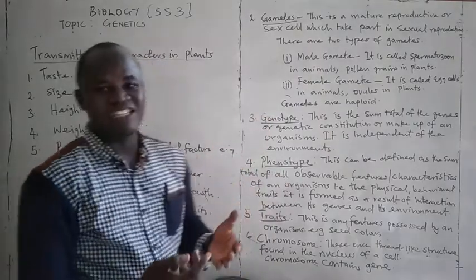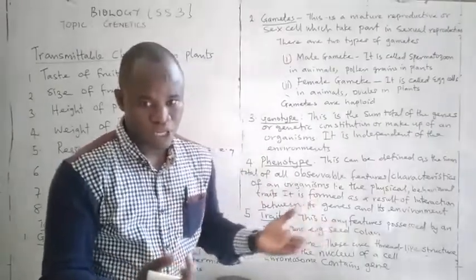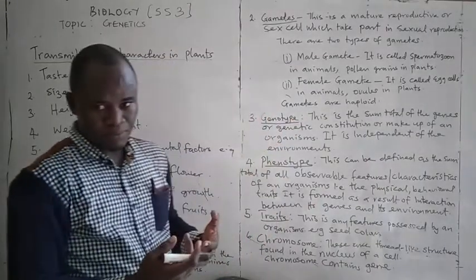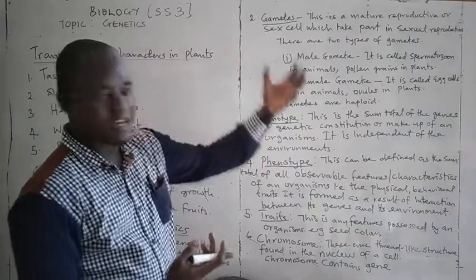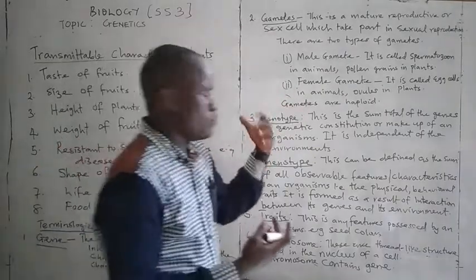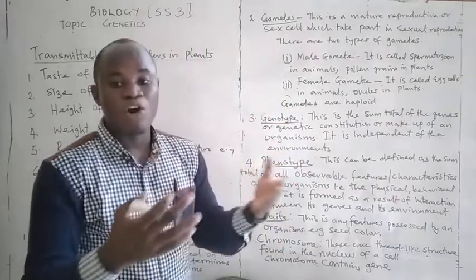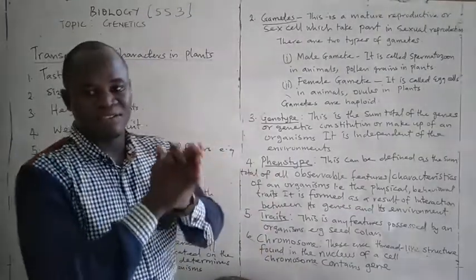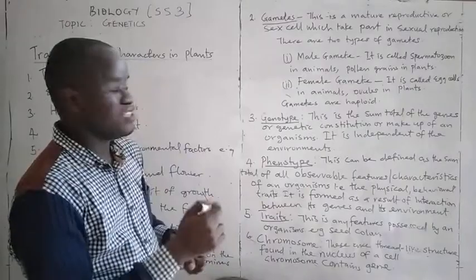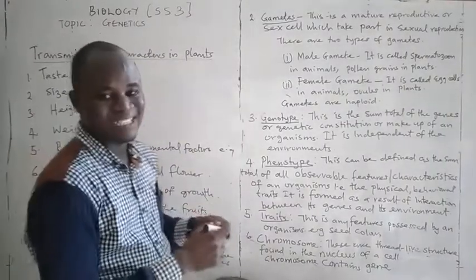Don't forget, gametes are haploid. What is the meaning of haploid? And what is the meaning of diploid? I'm going to come to this in our next class. But what is haploid? Haploids are the number of chromosomes that are found in the sex cell of an organism, and it is usually represented as N.